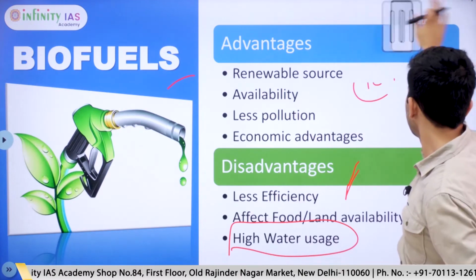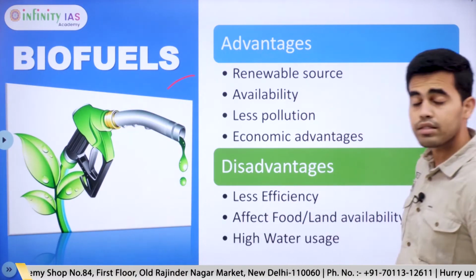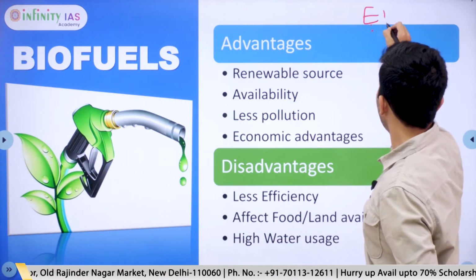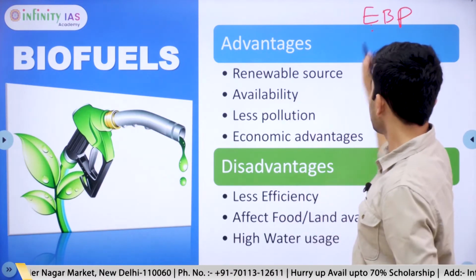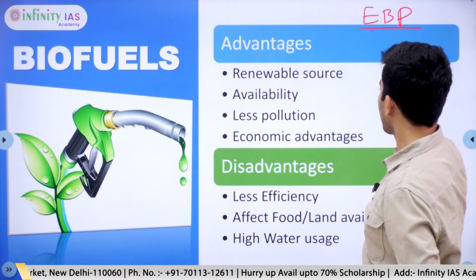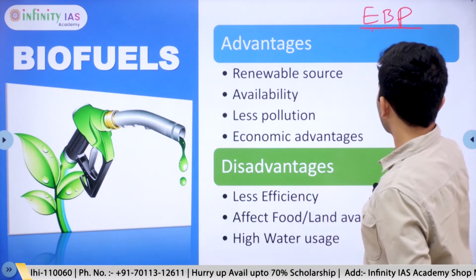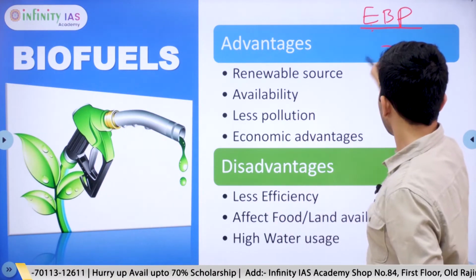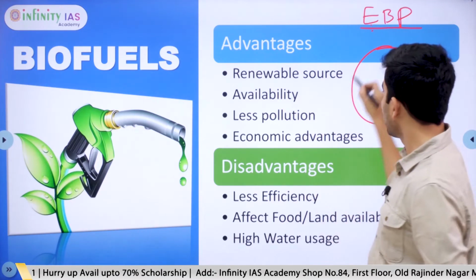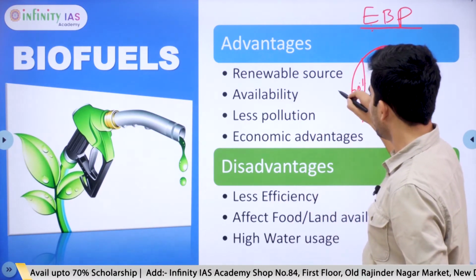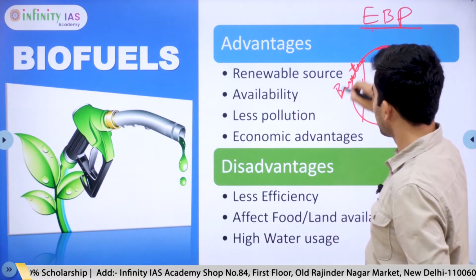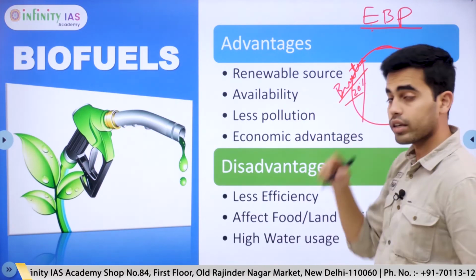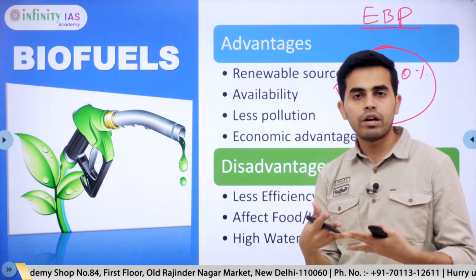This is a very important topic for prelims examination as well as mains examination, because we have something called the ethanol blending program. What is this ethanol blending program? In this program, the government aims to increase the blending of ethanol. For example, if we get petrol from a petrol bunk, the government says that 20% of this should be bioethanol. So 20% bioethanol and the rest 80% is our petroleum product. So we are blending ethanol with petroleum.